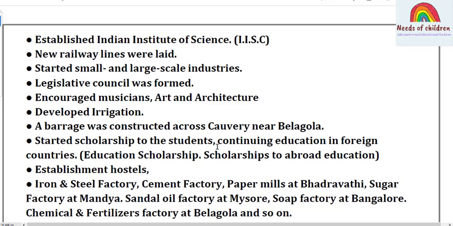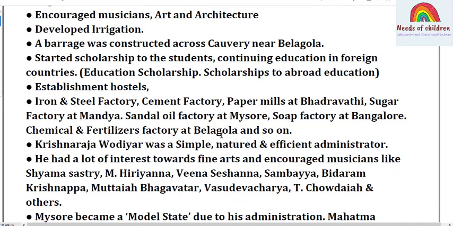architecture, developed irrigation, a barrage was constructed across the Kaveri near Bedagola, started scholarships to students continuing education in foreign countries, establishment of hostels, iron and steel factory, cement factory, paper mills at Bhadravati, sugar factory at Mandya, sandal oil factory at Mysore, soap factory at Bengaluru, chemical and fertilizers factory at Bedagoda.